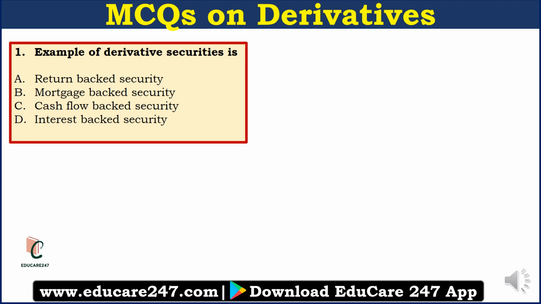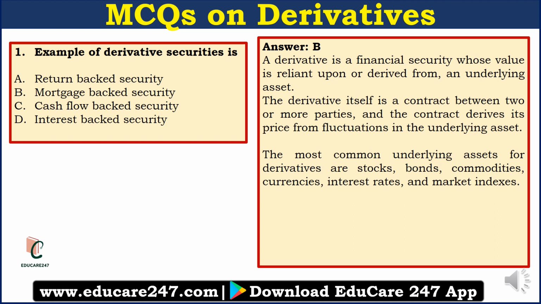Question number 1. Example of derivative securities is A. Return-backed security, B. Mortgage-backed security, C. Cash flow-backed security, or D. Interest-backed security. So the answer to this question is B. Mortgage-backed security. Now to understand this answer, you have to first understand the concept of derivatives.